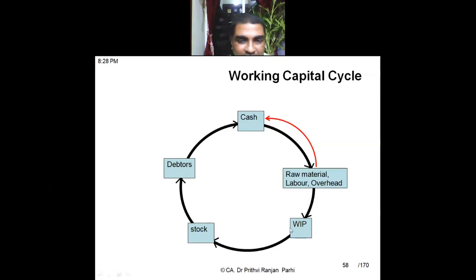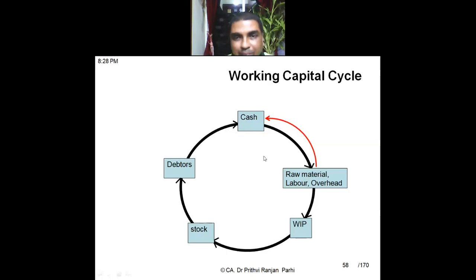Then for converting WIP to stock, some time is required. For converting stock to debtor, some time is required. For conversion of the debtors again into cash, some time is required. Every stage, some time is required. So if I add this period, this period, this period, this period, this period, and this period, then I'll be getting the entire length of the working capital cycle.